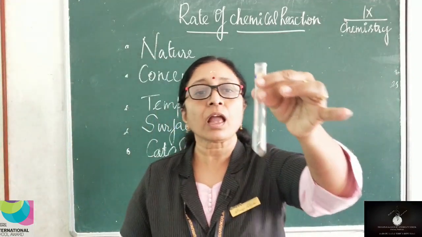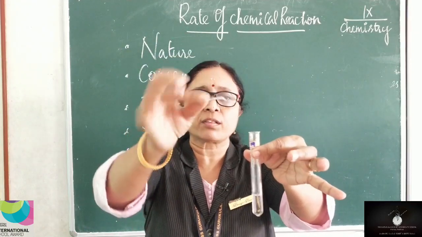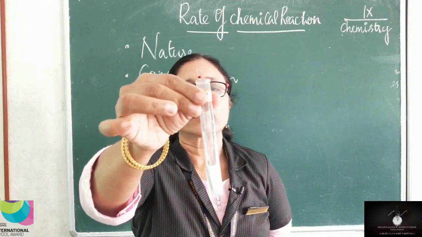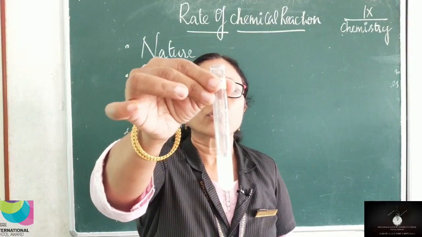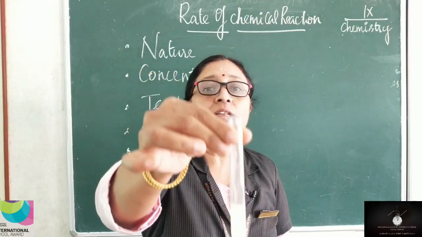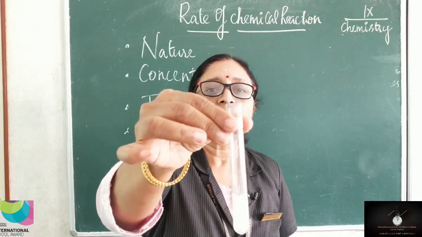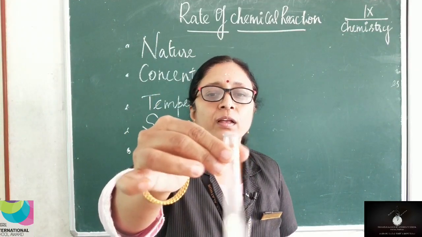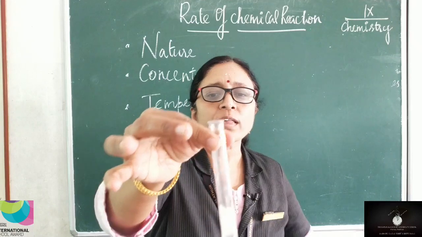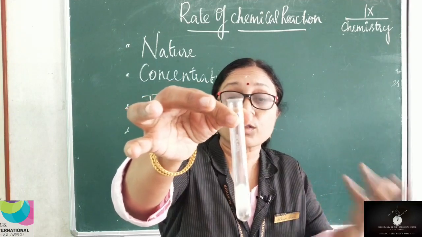So children, I have taken concentrated HCl in this beaker. Now I am going to add magnesium ribbon. This is magnesium ribbon. So into this concentrated HCl, you can look at the reaction. So the reaction is much faster than what we saw in dilute HCl. So you can see the fumes coming out. Here the reaction is much faster than dilute HCl. Yes, you can see the fumes, and the test tube is much more hot. So with concentrated HCl, magnesium reacts more speedily.